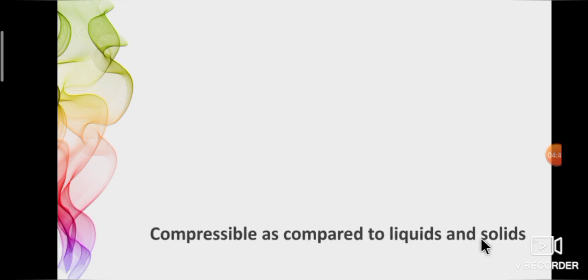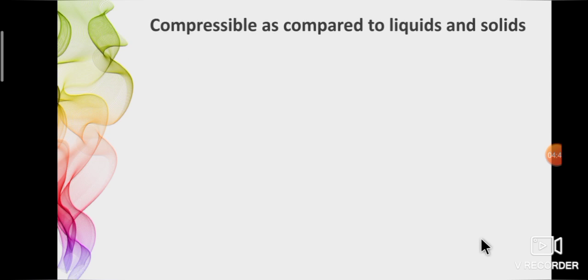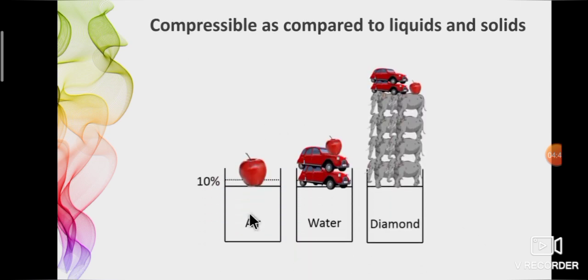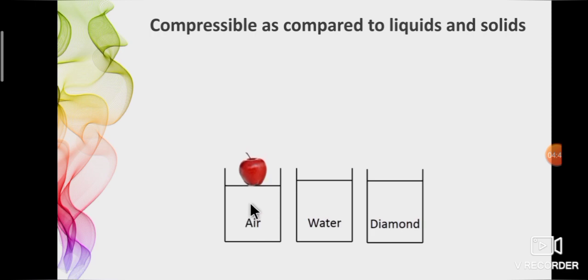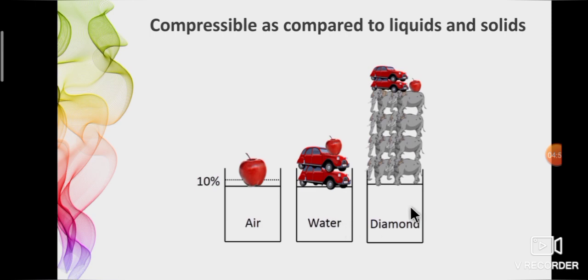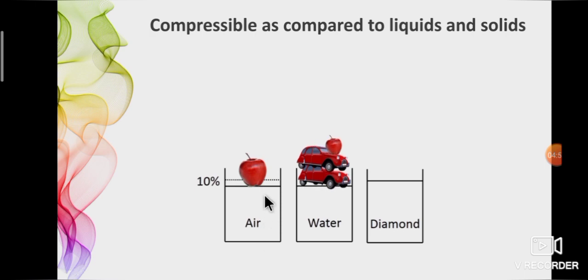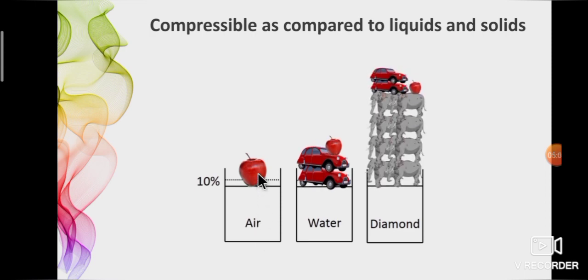Now we will see the important topic, compressibility as compared to liquids and solids. See the activity below. There are 3 identical containers filled with air, water and diamond. First you press the apple on air. The apple moves down freely in the container.